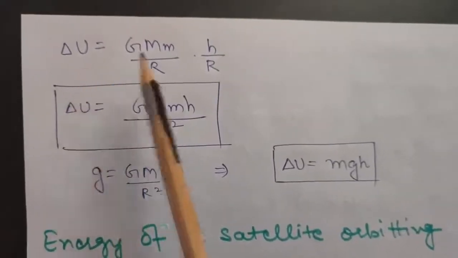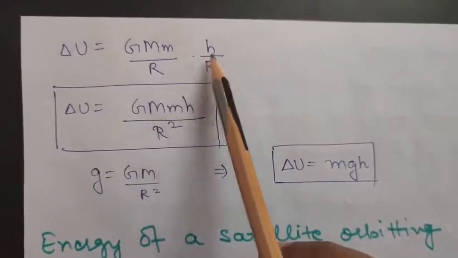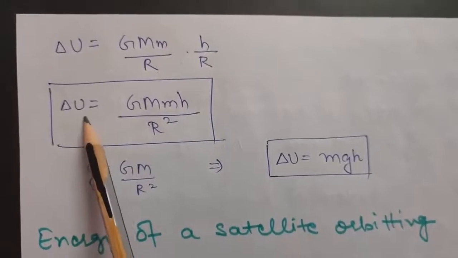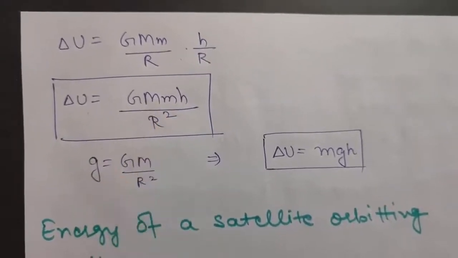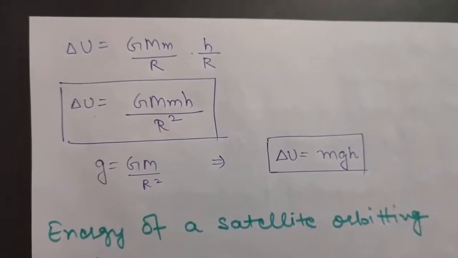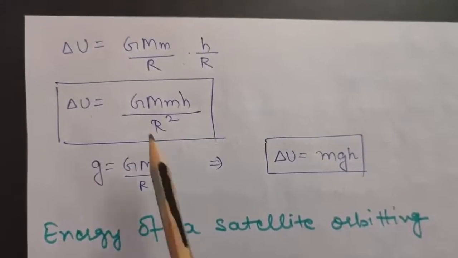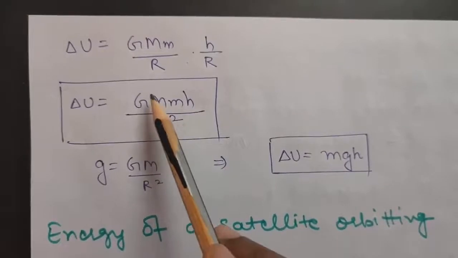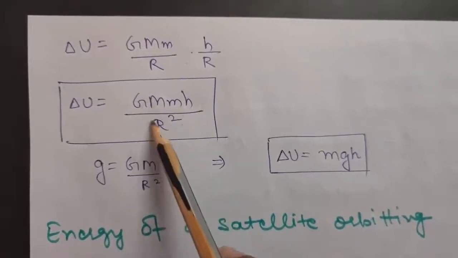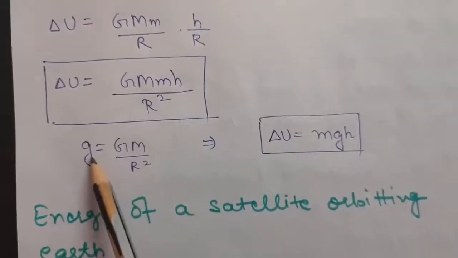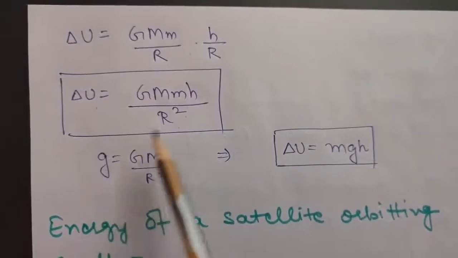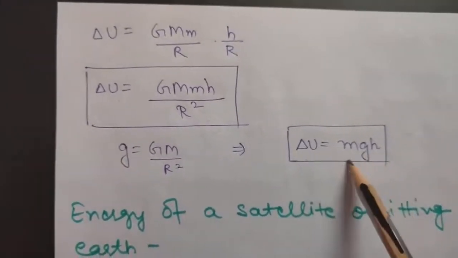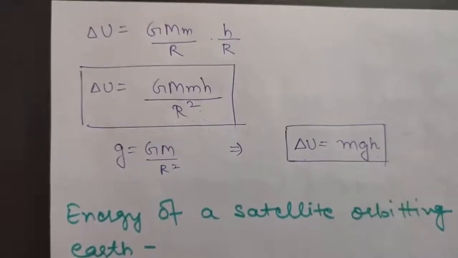So delta U will come to be GMm by R into h by R, or you can say the change in gravitational potential energy when a body is taken from the surface of the Earth to a height h will be GMm into h by R square. Now as you can clearly see, this is GM by capital R square, which is nothing but acceleration due to gravity. So putting it here, you will get the change in gravitational potential energy to be mgh.